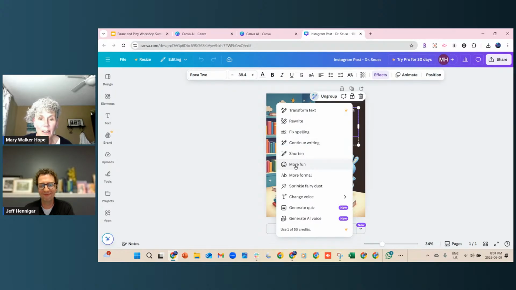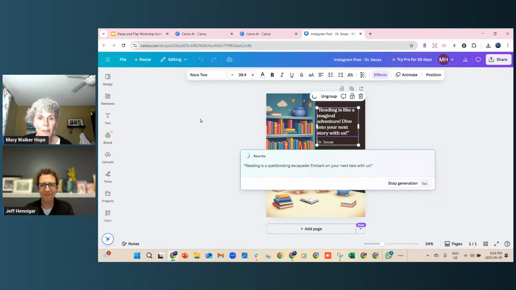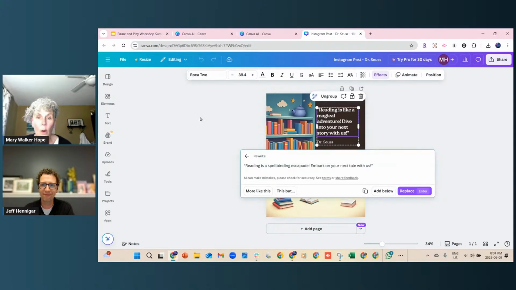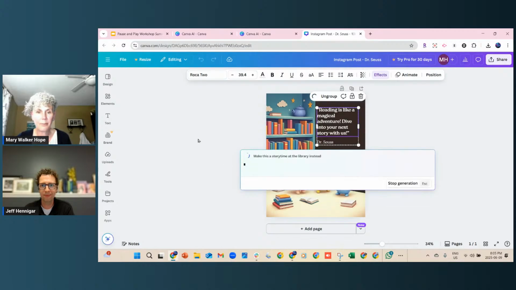Oh, that's going to be fun. Let me just see what that one does. More fun. It's rewriting it. Oh, I want to change this into, but make this a story time at the library instead. And generate.